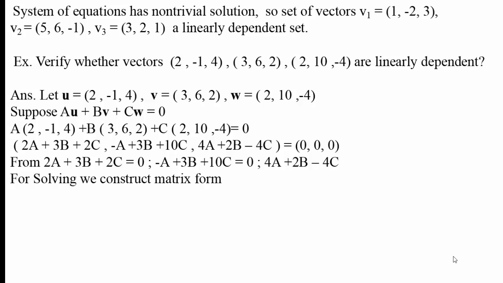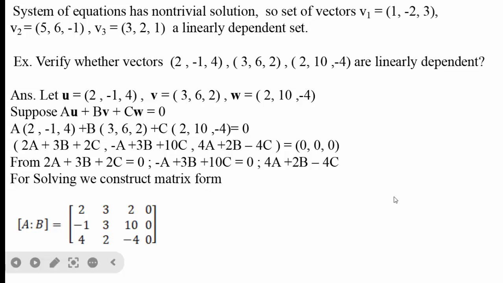From this, we get three equations: 2a plus 3b plus 2c equal to 0, minus a plus 6b plus 10c equal to 0, 4a plus 2b minus 4c equal to 0. For solving these equations, we construct an augmented matrix of this form. The first column is the coefficient of a, the second column is the coefficient of b, the third column is the coefficient of c, and the fourth column is the constant term on the right hand side, that are 0, 0, 0.